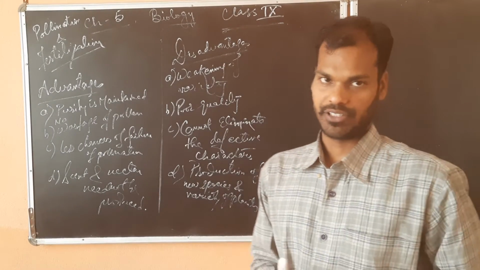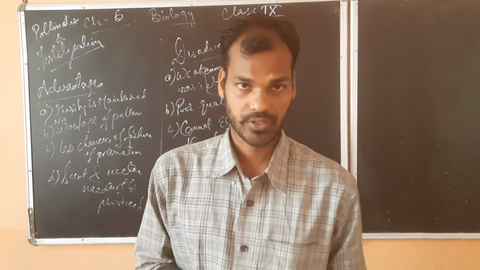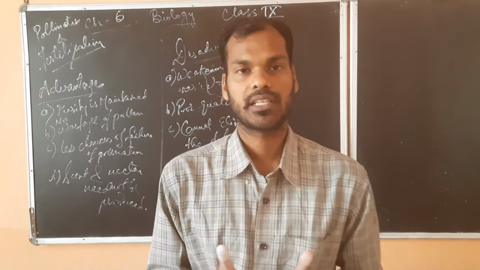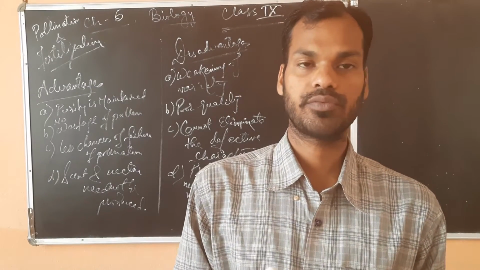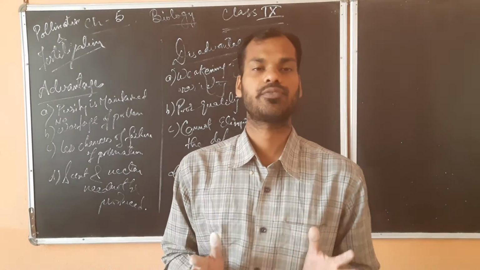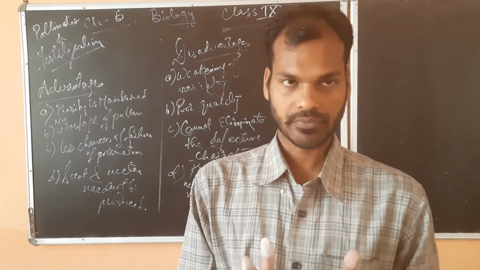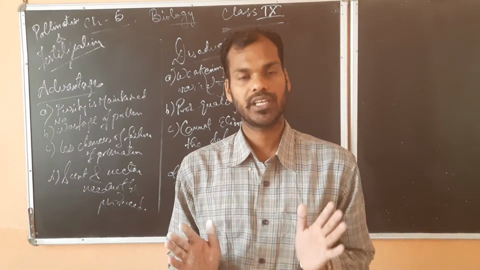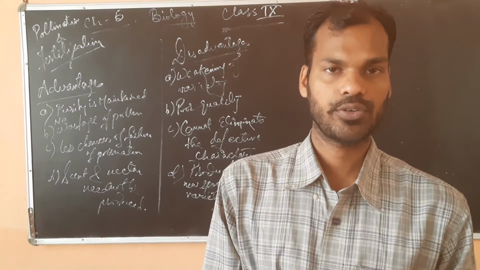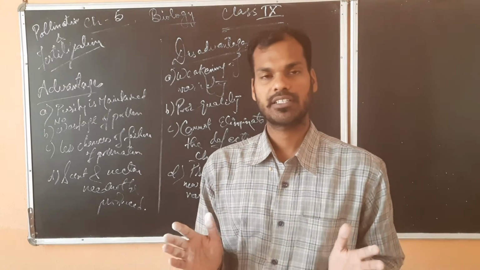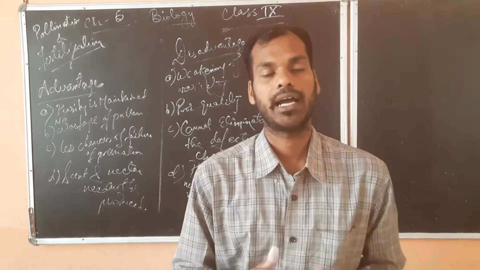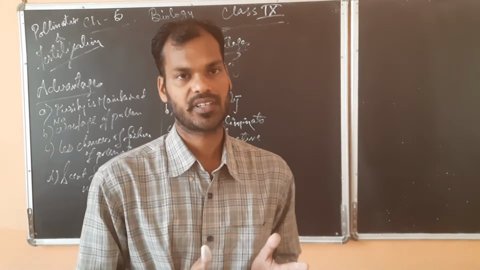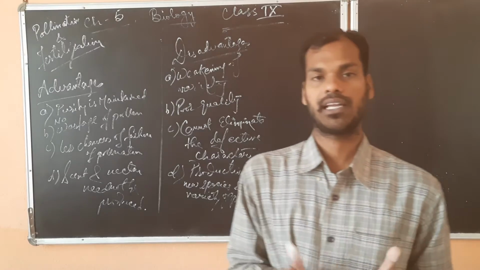Then comes fertilization. Fertilization is the process in which the male and the female gametes combine among themselves, both of them being haploid, meaning a single set of chromosomes is present in the pollen grains and also in the ovary, meaning the eggs. So the haploid gametes fuse among themselves and it gives rise to the zygote. Okay, this is called fertilization.